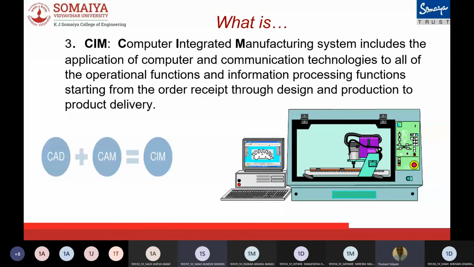Next slide. What is CIM? Computer Integrated Manufacturing. The system includes the application of computer and communication technologies to all of the operational functions and information processing functions, starting from the order receipt through the design and production to product delivery. It is also known as flexible design and manufacturing. Now the next slide is explained by Aditya.